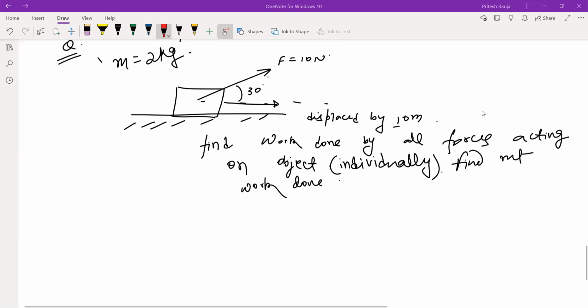So all of you done this one? Let us first see what all forces are acting here. There is weight. Weight will be 20 newtons. There is normal reaction. So you have to first project this force. If you just project this force, here you will get F cos 30. And here you will get F sin 30.